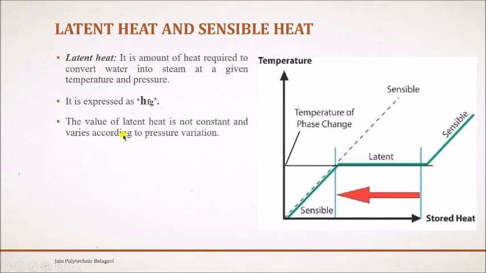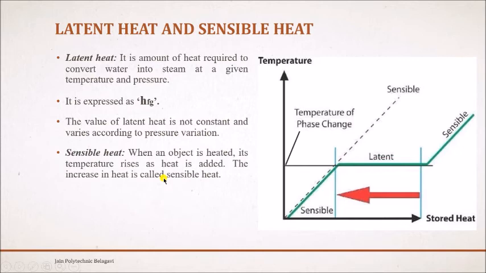Next, the value of latent heat is not constant and varies with pressure. As the pressure goes on increasing, the latent heat value goes on decreasing, and at some point the latent heat becomes totally zero. This means that at that pressure, if you start heating, the whole of the water will be converted into full steam, that is dry saturated steam. There will be no latent heat after a certain point. Clear? That is regarding latent heat.